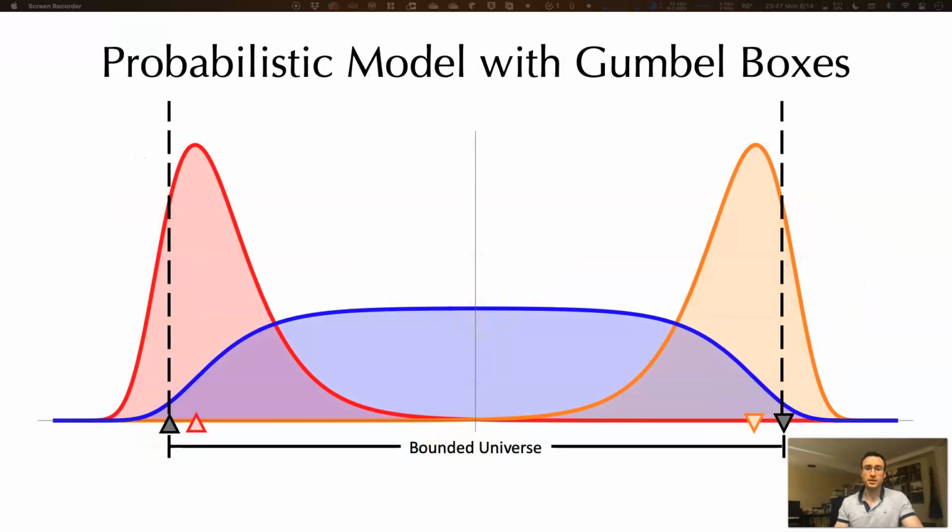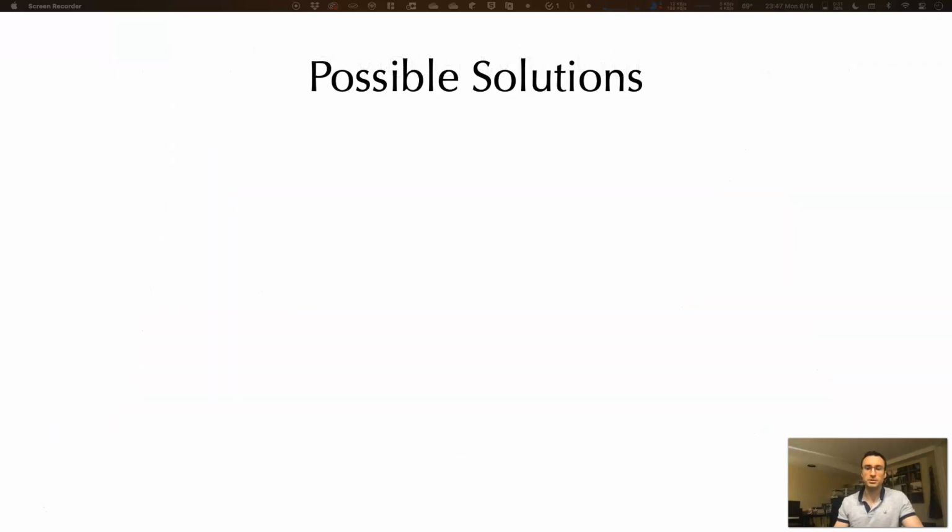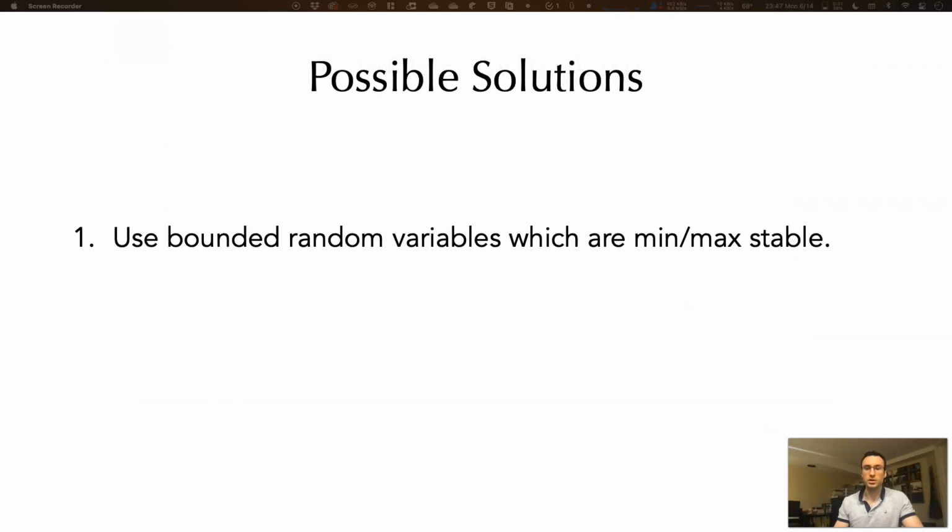In particular, the Gumbel variables modeling the endpoints of intervals are unbounded. Naively restricting these parameters to a bounded universe would still result in probability mass outside the bounded region. There are two possible solutions to this problem. One could use bounded random variables which are min-max stable, thus preserving the closure under intersection property, or alternatively, rather than bound the space, one could take the expectation using a probability measure on the real line.